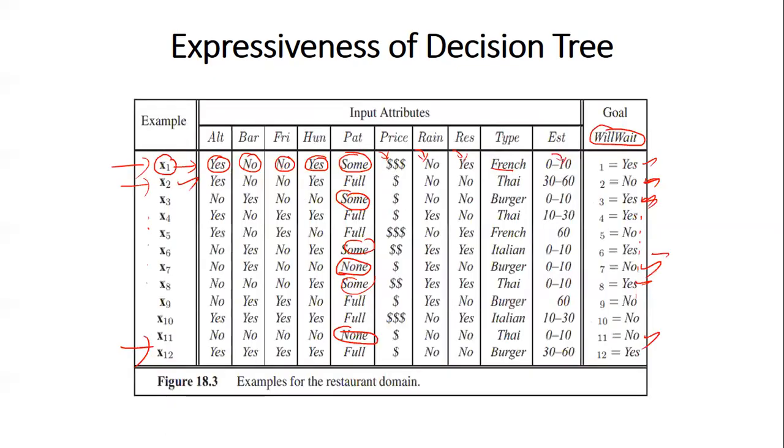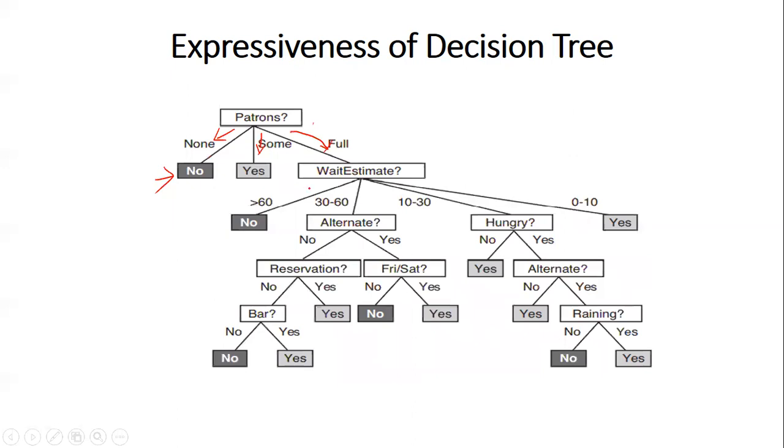This is what we have to identify. In one full case the user is not waiting, whereas in another full case the user is waiting. Here full, not waiting; here full, not waiting; here full, waiting. So in some places he is waiting, in some places he is not. So now we have to go for another parameter also.